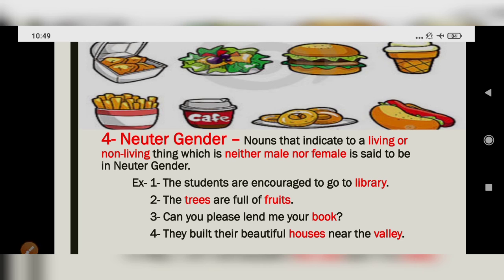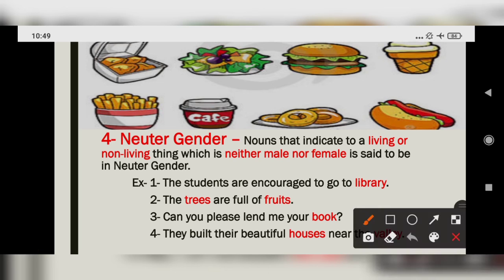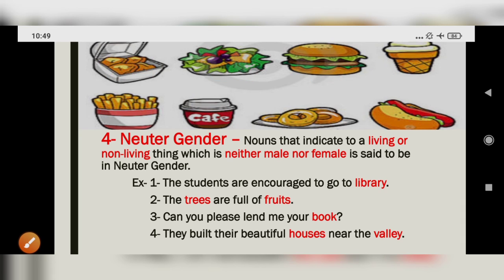So we can say in general neuter genders are non-living things, like these items in this picture you can see. Food items, they all are non-living and neuter gender.